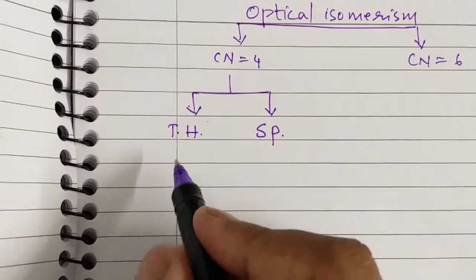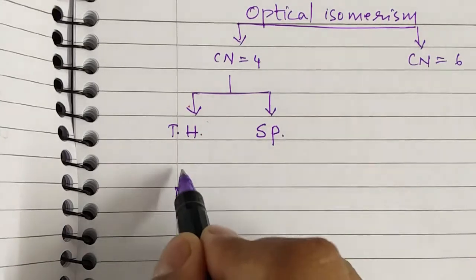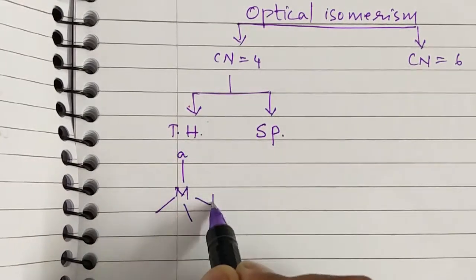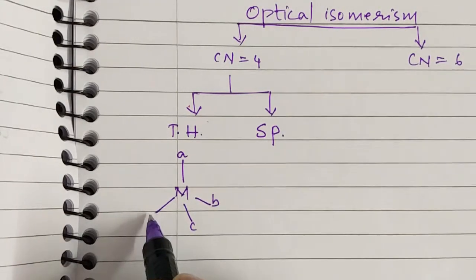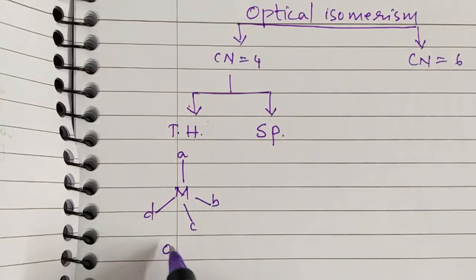Students, with respect to tetrahedral structure, if the metal is coordinated to 4 different ligands, then it can be optically active.